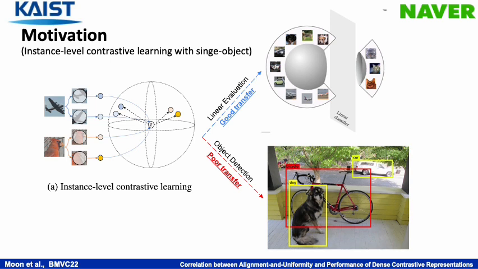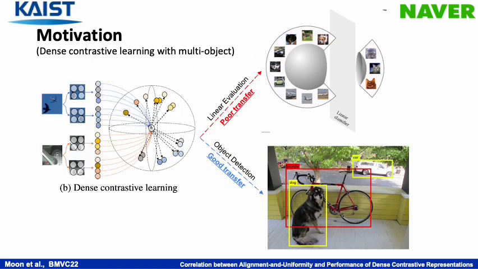Since the receptive field of global averaged pooled features typically extends to the entire image, the pooled features are reflected by the background information, making it difficult to localize. To overcome this gap, recent studies have developed dense contrastive learning with multi-object datasets using dense features to explicitly consider spatial information over regions, and achieve comparable or better results compared to supervised image pre-training.